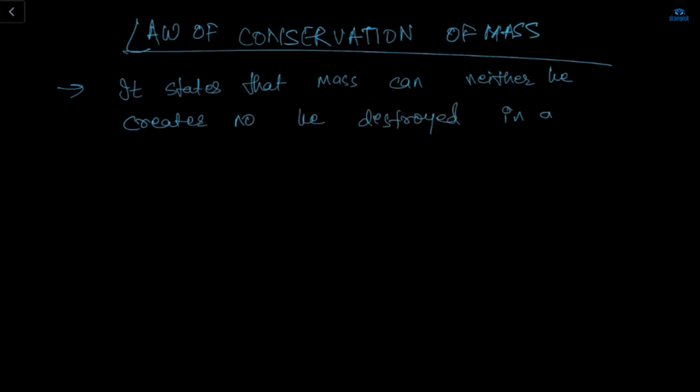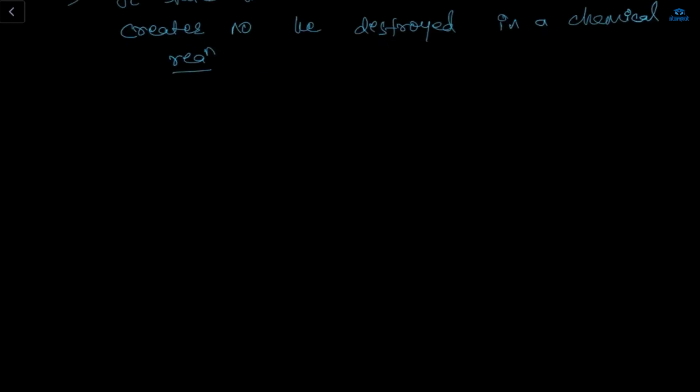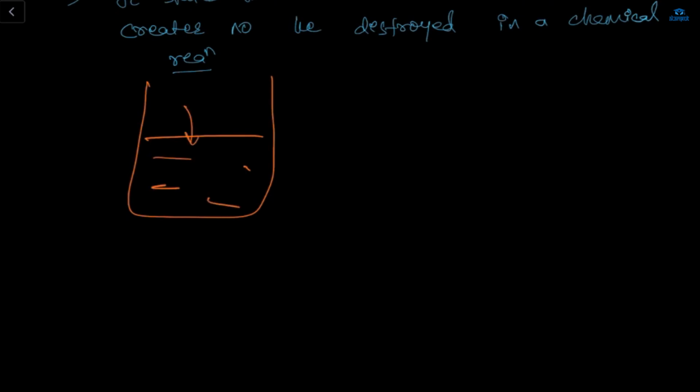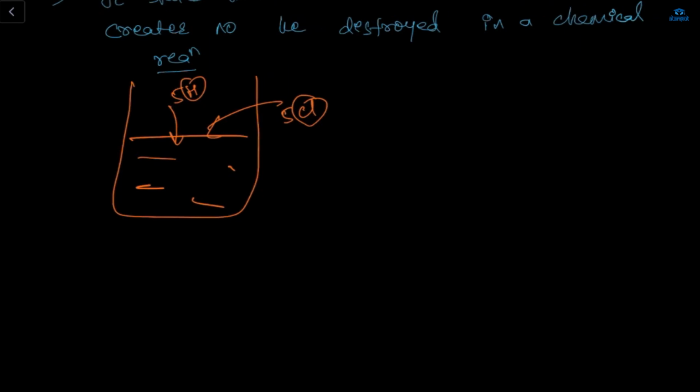Chemical reaction. Yes. Like for example, let's say this is my beaker, and in my beaker, let's say there is 5 hydrogen and 5 Cl, hydrochloric acid. I'm putting in this beaker 5 hydrogen and 5 chlorine.